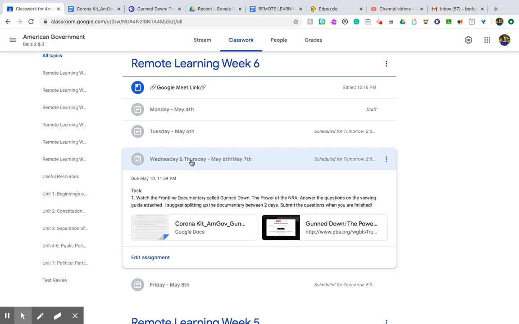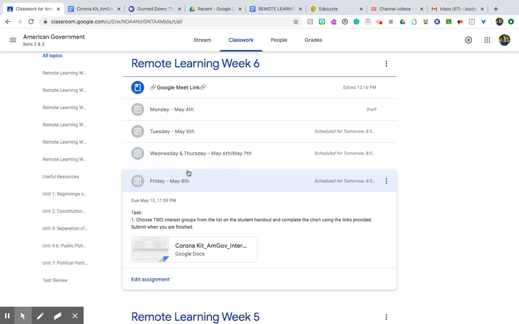So like I said, that is Wednesday and Thursday. And then Friday, you are going to do a little bit more of some quick research on a couple of interest groups in our country. There are over 25,000 interest groups. Some of them you will never hear of. So I am going to have you guys pick 2 from a list and complete the chart using the links that I have provided to you.